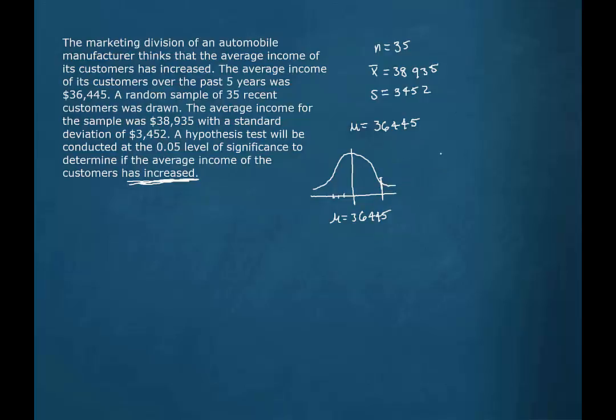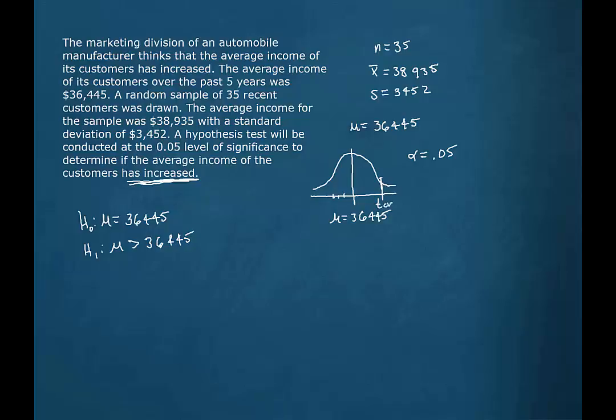But that is at a certain significance level, and this time that significance level is 0.05. So alpha is 0.05. So our hypotheses then will be the null hypothesis that the population mean is 36,445, and we would reject that in favor of the alternative hypothesis that the mean is greater than 36,445 if we land up here in this rejection region.